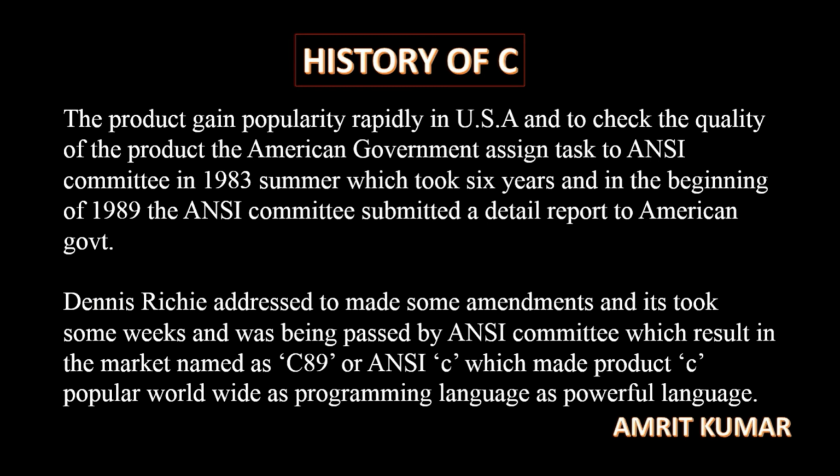So Dennis Ritchie made some amendments, the changes needed in the C language, and after some weeks it was passed by the ANSI committee, which resulted in a version named C89. So the de facto standard version was changed into the latest version known as C89 or ANSI C, which made the product C popular worldwide as a programming language, as a powerful language.